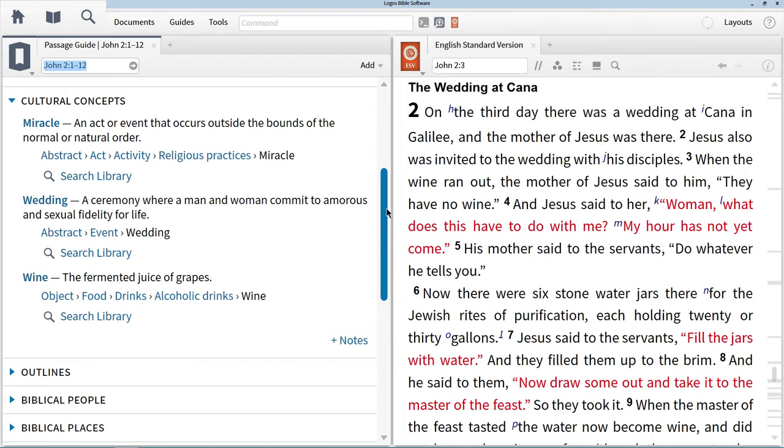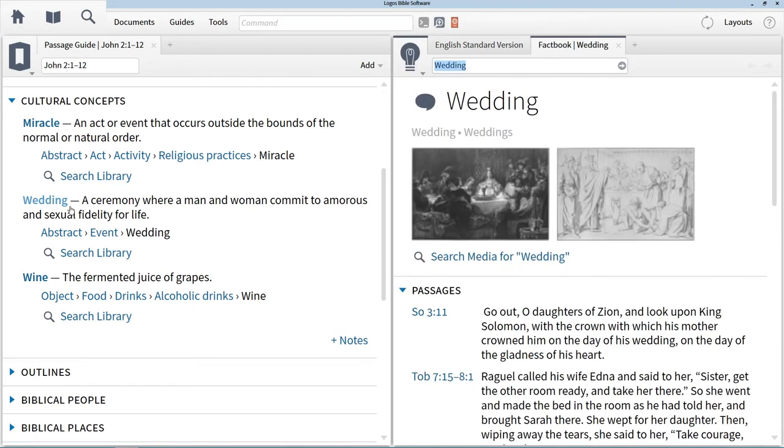Each concept is listed in blue, followed by a concise definition. Below that, there's a hierarchy of related entities. For example, wedding is an abstract entity, but it's more specifically categorized as an event. If we click on the cultural concept for wedding, Logos opens a factbook report on this concept.